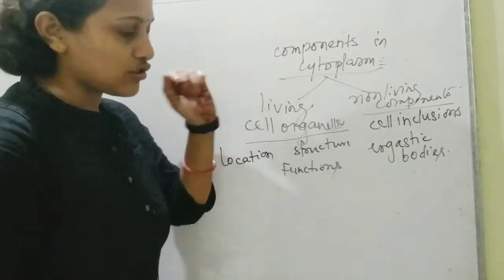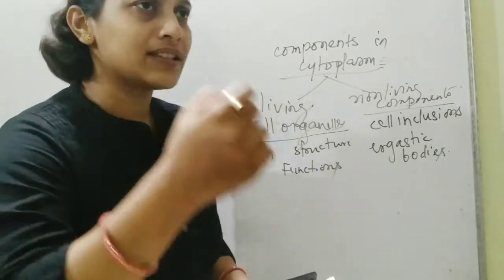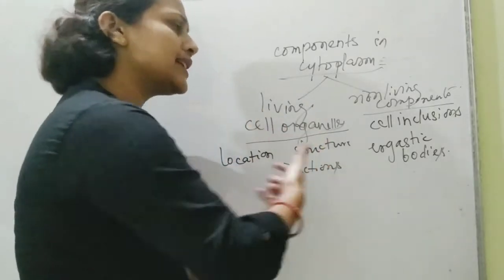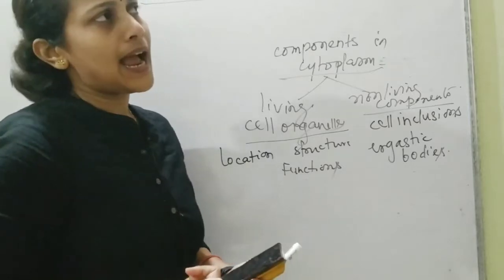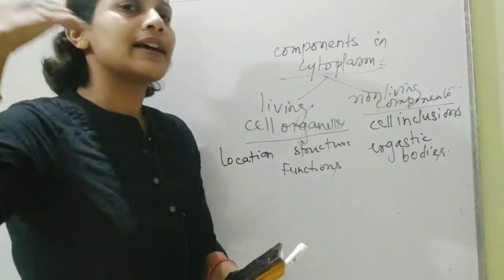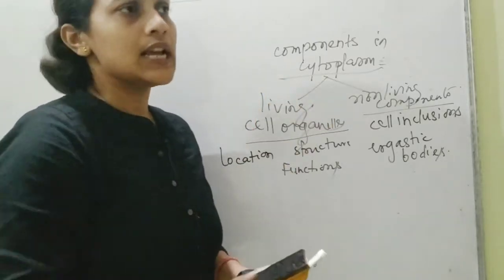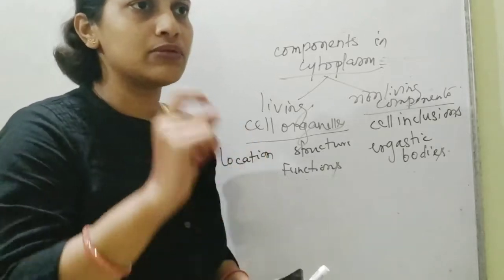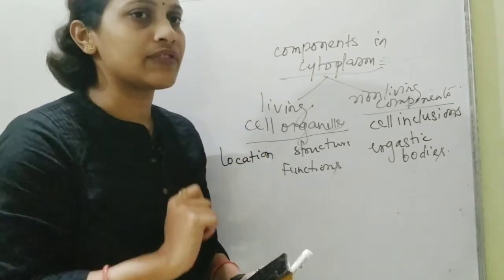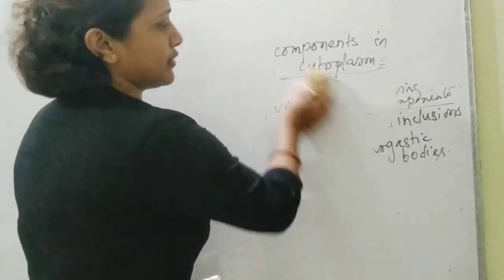Now talking about the structure and the functions. For structure, just the minimum, like what the structure is, because much detail about the structure is covered by the time you reach your +2, and by the time you reach much higher levels like graduation and post-graduation, you get into the deeper aspects of those things. So over here this will be just a quick cursory view so that it becomes very easy for you to capture everything within a short span of time. Now coming back to the cell organelles, I'll proceed to them.